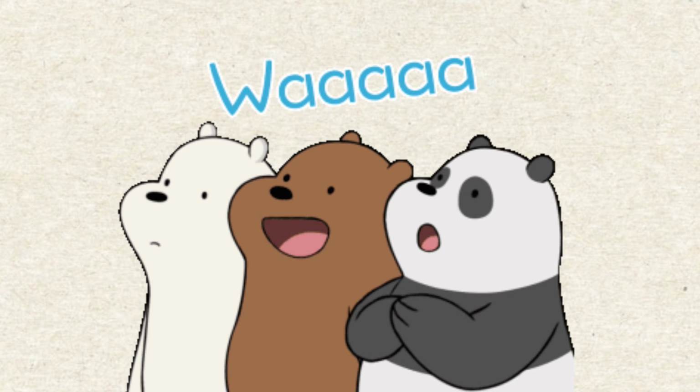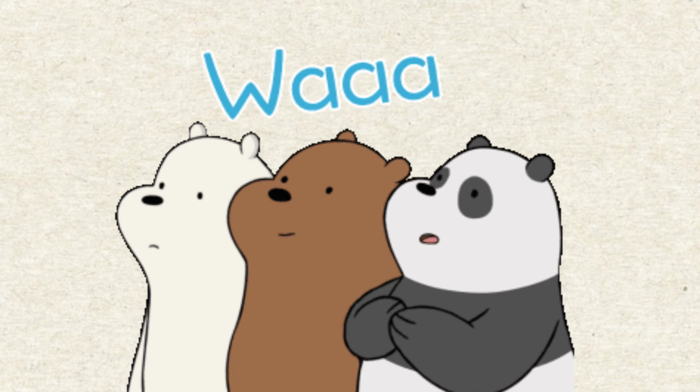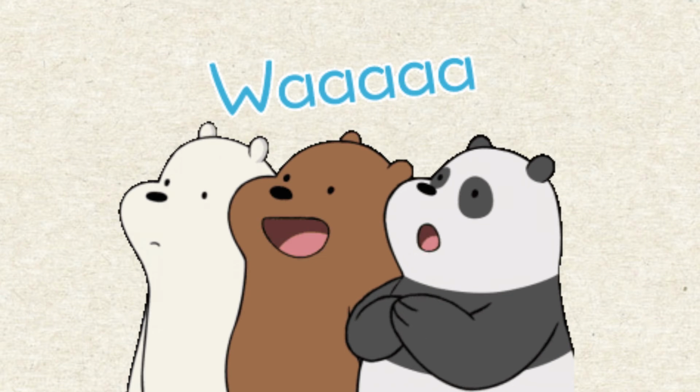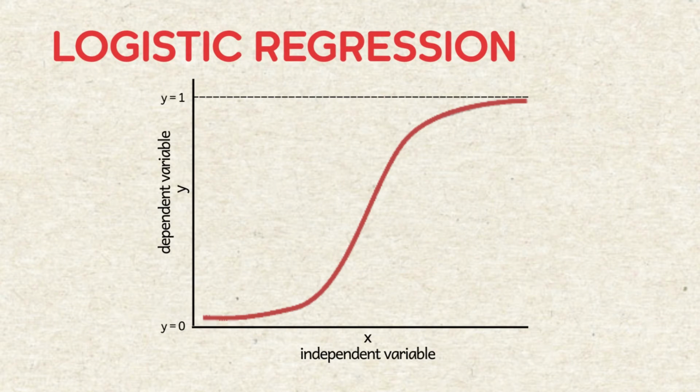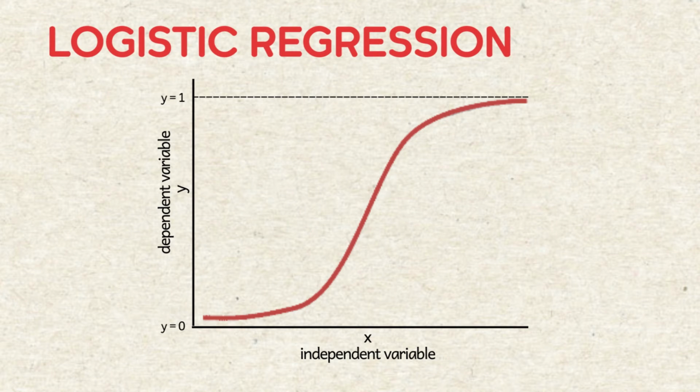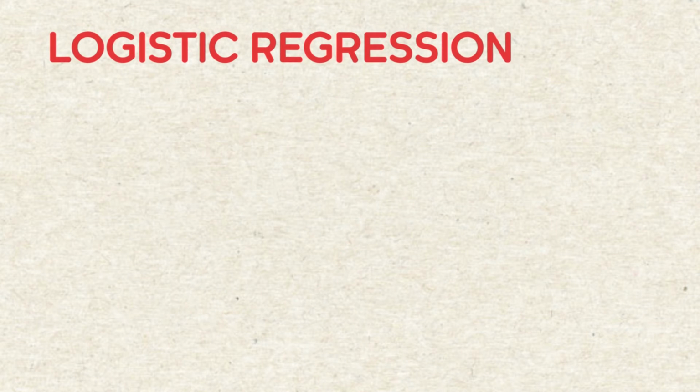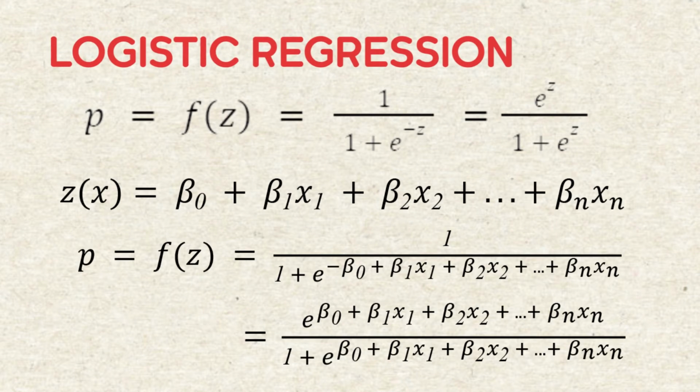From the shortcomings of the logistic model, many attempts to address it have resulted in the development of other logistic models, such as the logistic regression model. Logistic regression is used to model the relationship between independent variables and categorical dependent variables. The logistic function has been modified for the use of regression. The exponent z now becomes an equation of all independent variables x1, x2, x3 to xn. Hence, we'll have the equation for logistic regression.